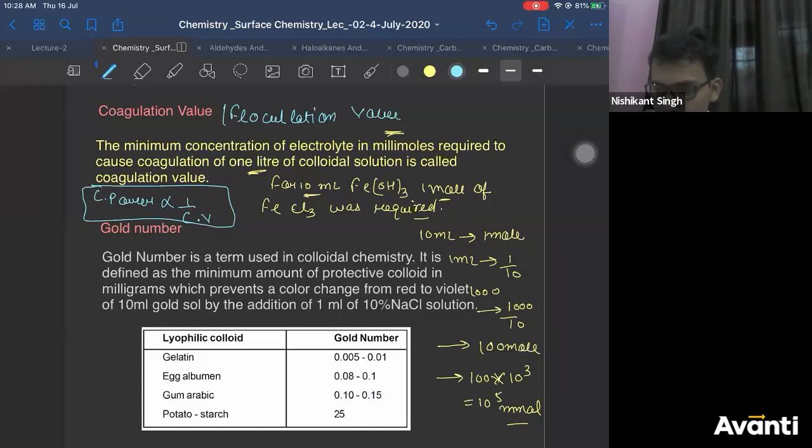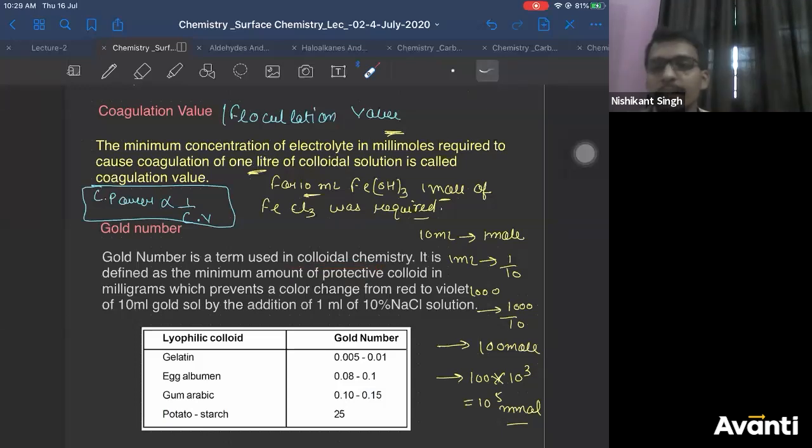Very important. Now what is gold number? Gold number is a term used in colloidal chemistry. It is defined as follows. Now you know there are 2 colloids, lyophobic and lyophilic. Lyophobic is unstable because they carry charge. Lyophilic is stable because they do not carry charge.